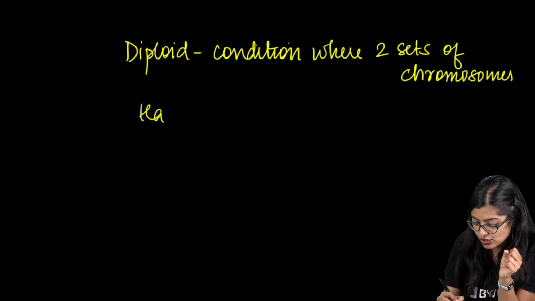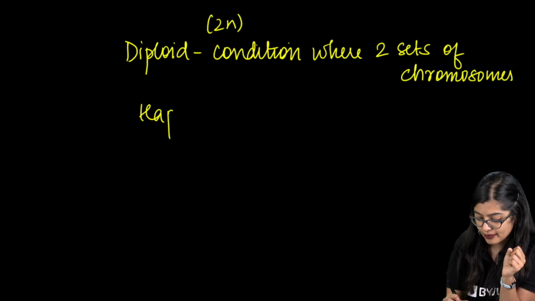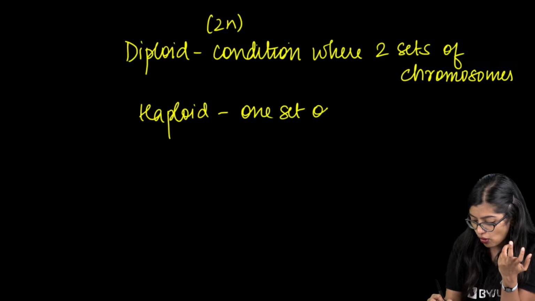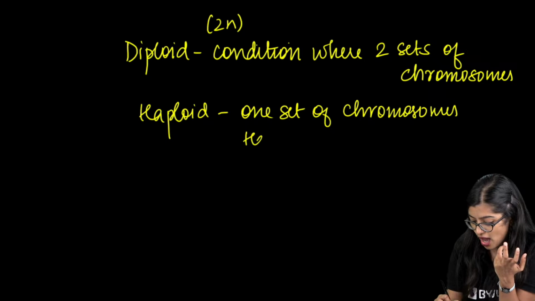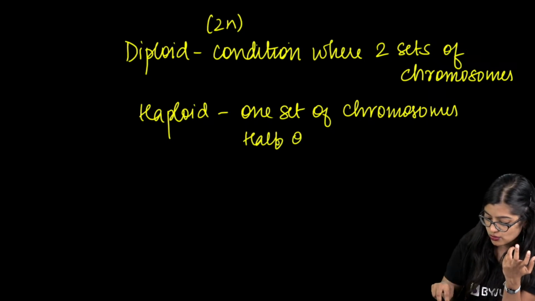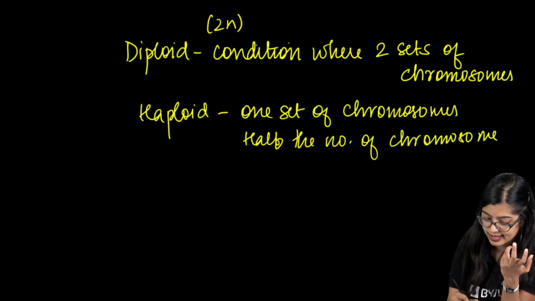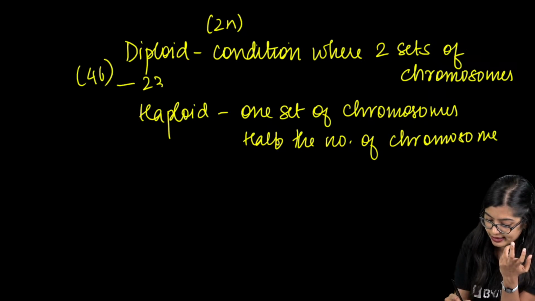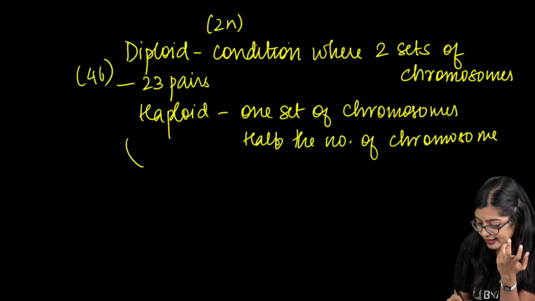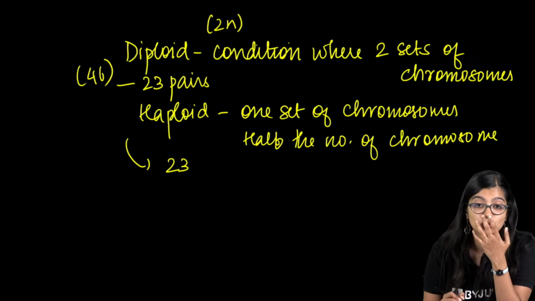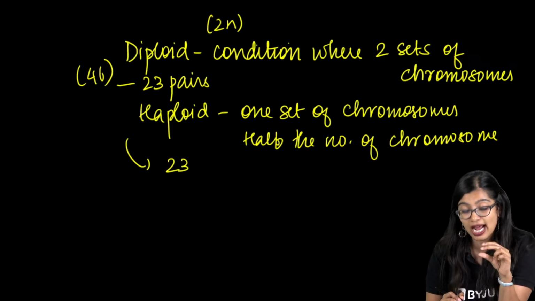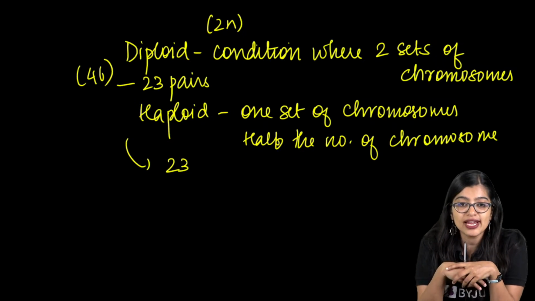Haploid is when only one set of chromosomes is present, or you can say half the number of chromosomes. The easiest way to understand this is that 46 is 23 pairs, and in the case of haploid, only 23 chromosomes are there. Triploid is when there is triple the number of chromosomes.